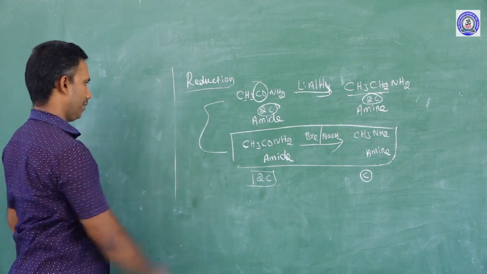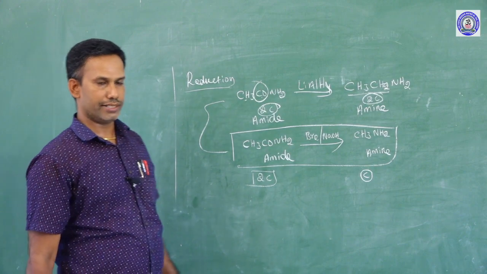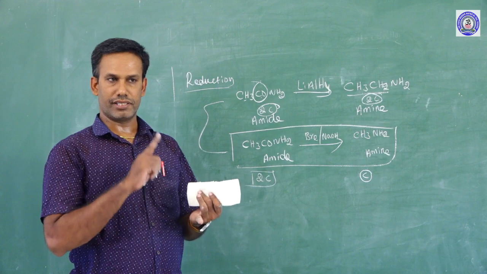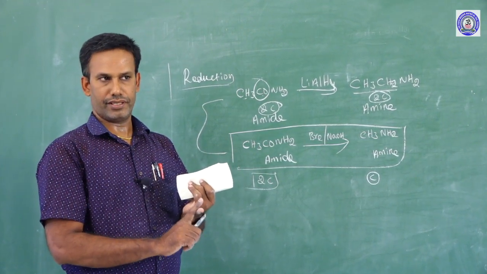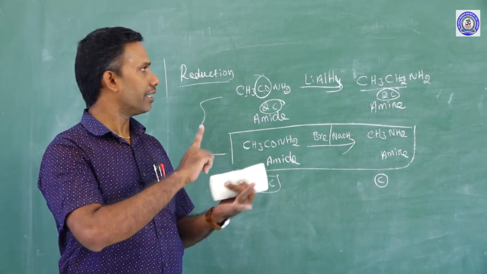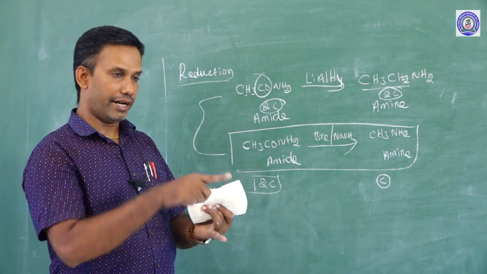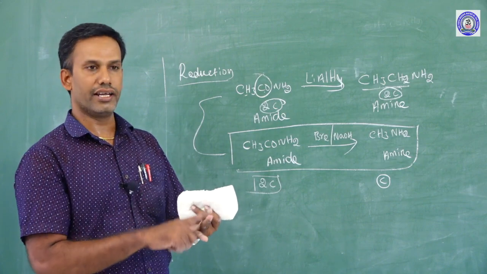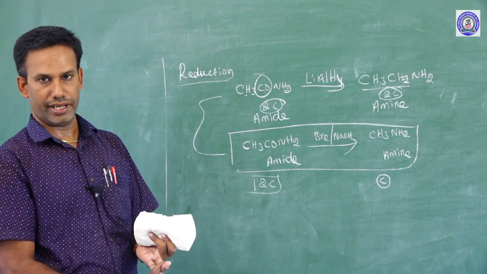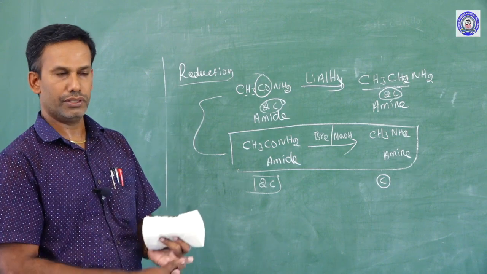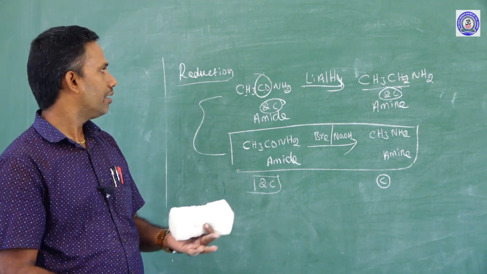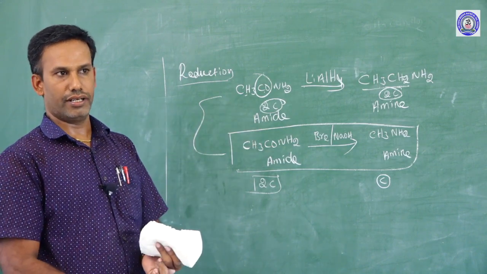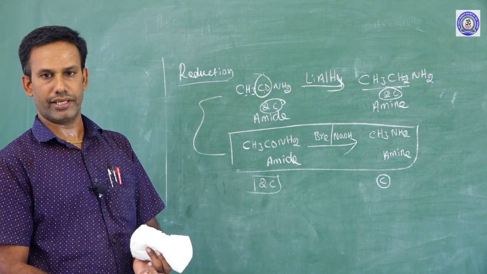So that's all about the chemical properties of amide. Just recalling the chemical properties of amide, what are they? First of all, hydrolysis. Then acidic hydrolysis and basic hydrolysis we have seen. Then dehydration, amides are converted to cyanides. Then Hofmann degradation, and another, reduction, we have seen. That's all about the chemical properties of amides.